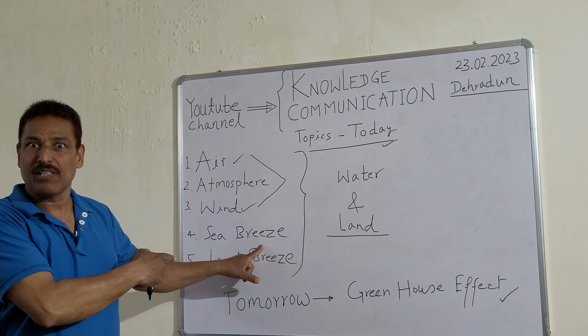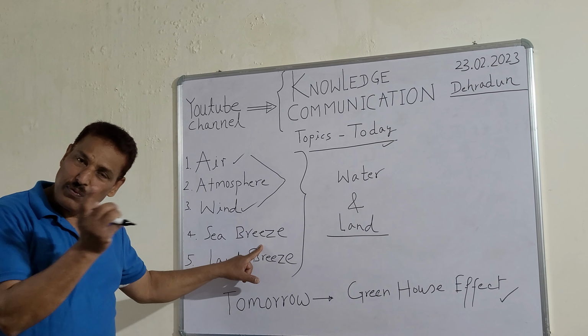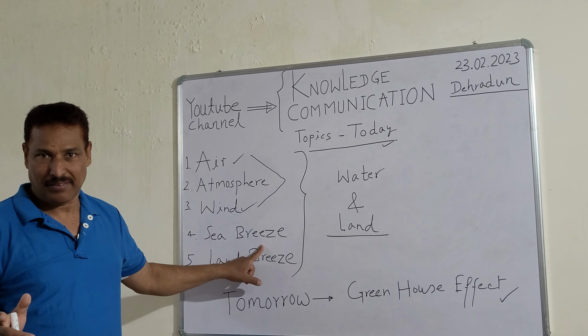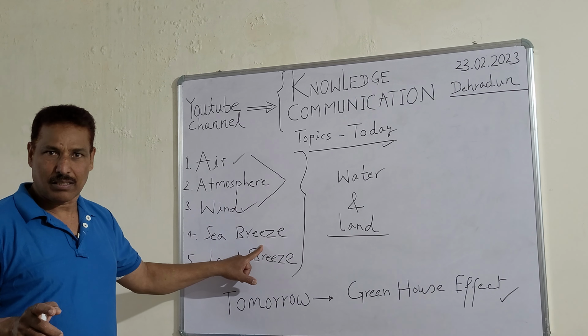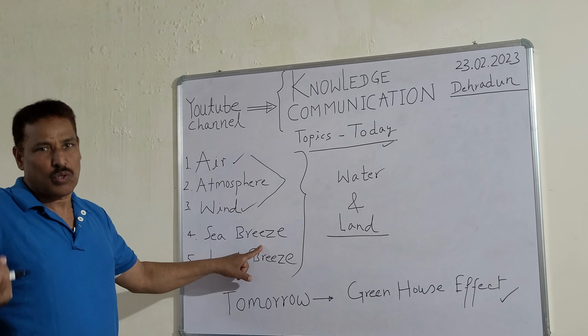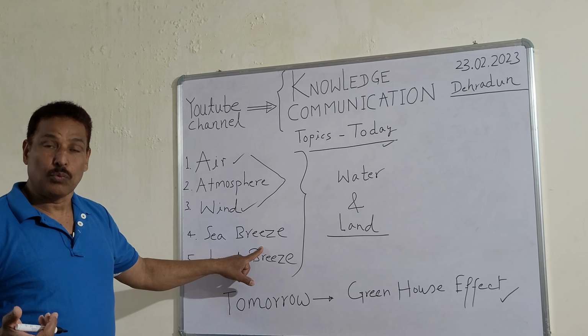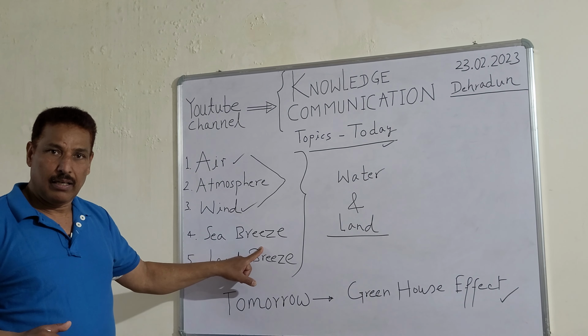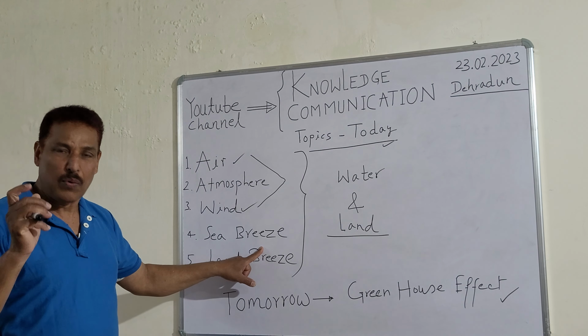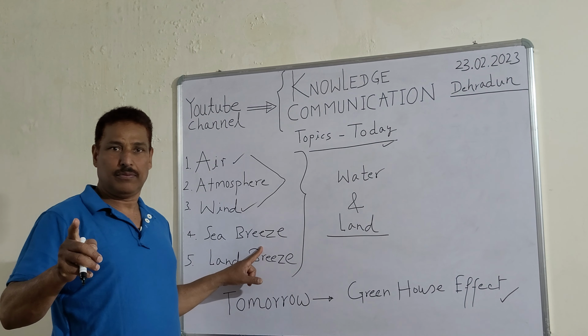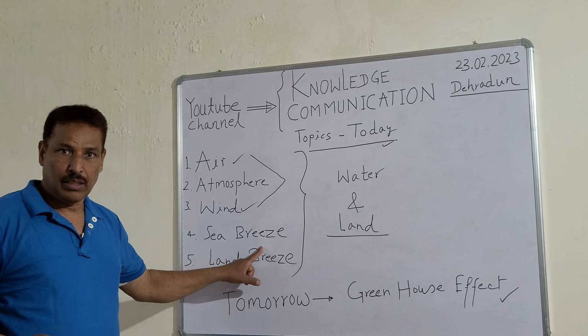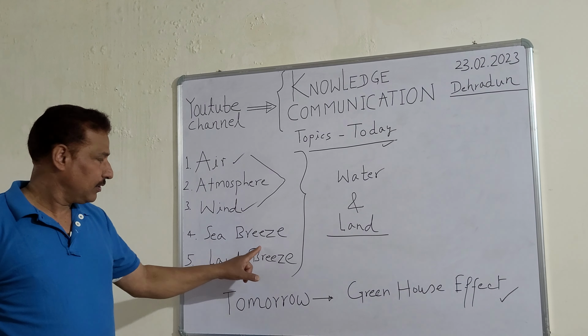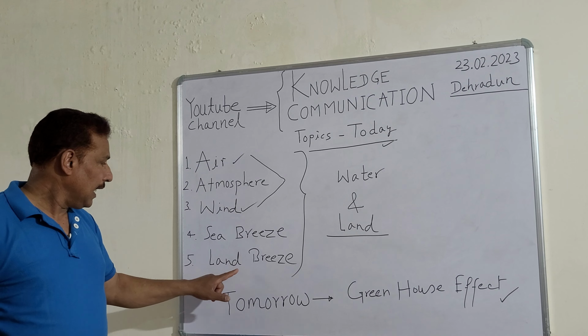This is science as well as geography. Geography is also basically science. Not pure science, but science. So what is this breeze? The breeze means wind, but in the sense of sea and land. Now breezes are of two kinds, sea breeze and land breeze.